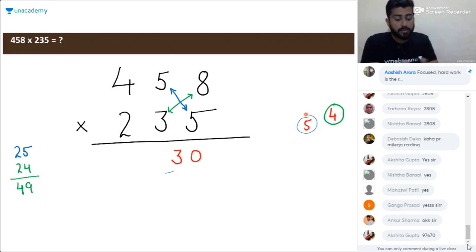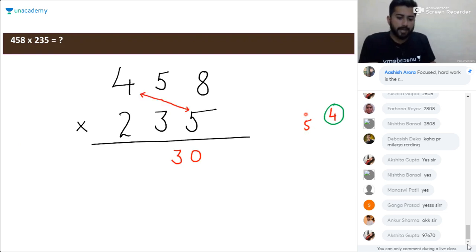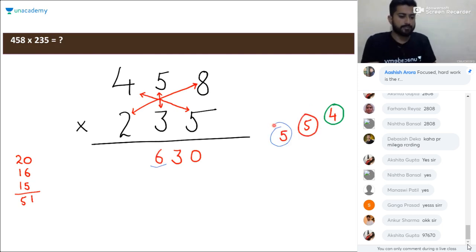Now, the most important step, you should be attentive enough to understand this. You have to multiply 5 and 4, that is 20. Then multiply 8 and 2, that is 16. Then multiply 5 and 3, that is 15. After multiplying these 3 pairs, you have to add these 3 numbers. It will be 51 and we are left with a carry. So 51 plus 5 will be 56. So write 6 here and 5 here.